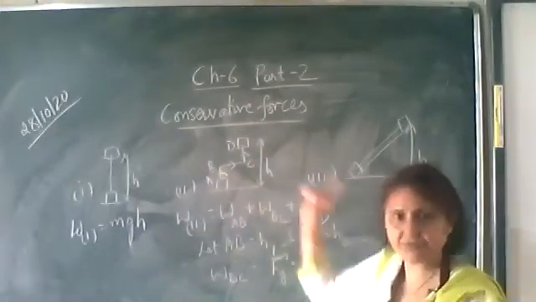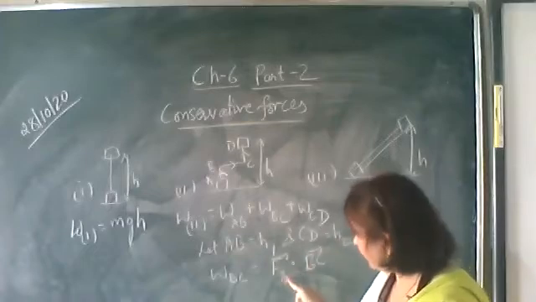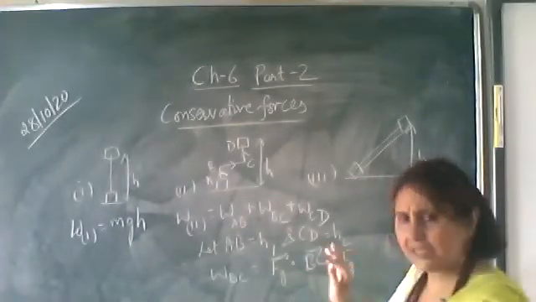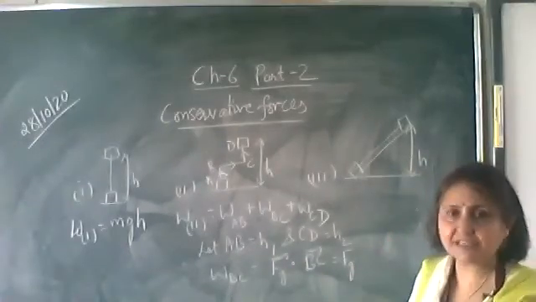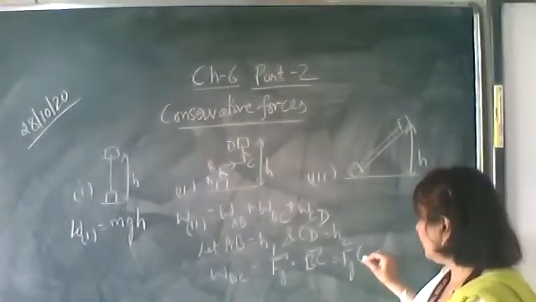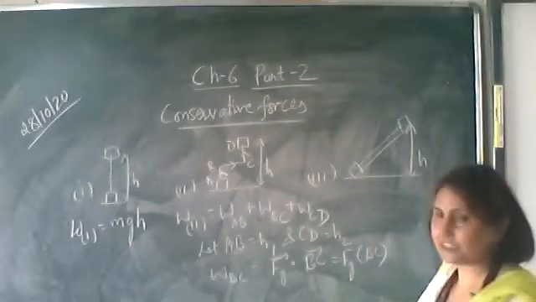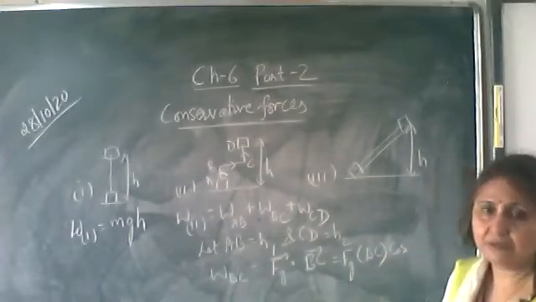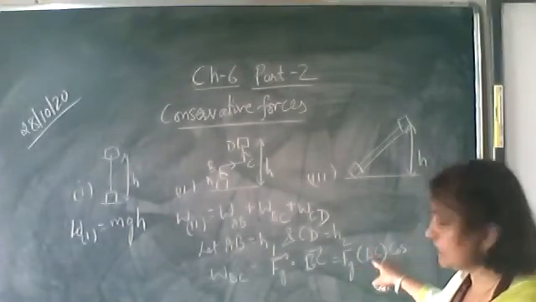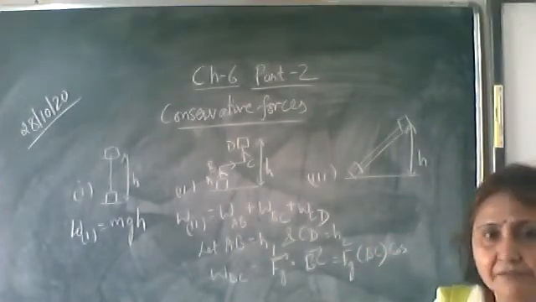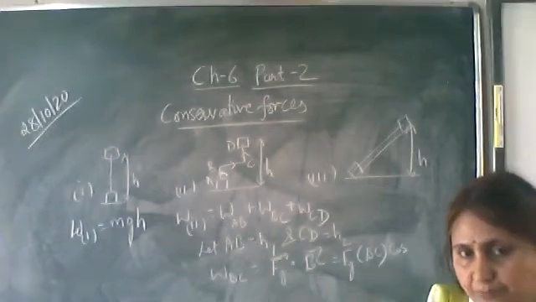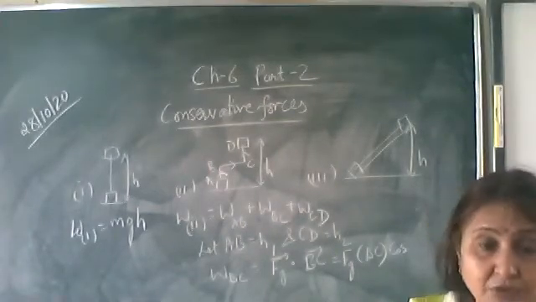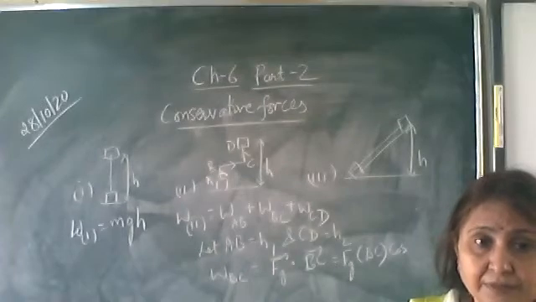Okay, from here to here we are finding out the work done. Gravitational force dot displacement. Gravitational force is mg only. Let us write it as Fg, or you can write it as mg, into the displacement BC into cos of the angle between them. What is the angle between the gravitational force and the displacement BC? We are finding only the work done from B to C. What is the angle?